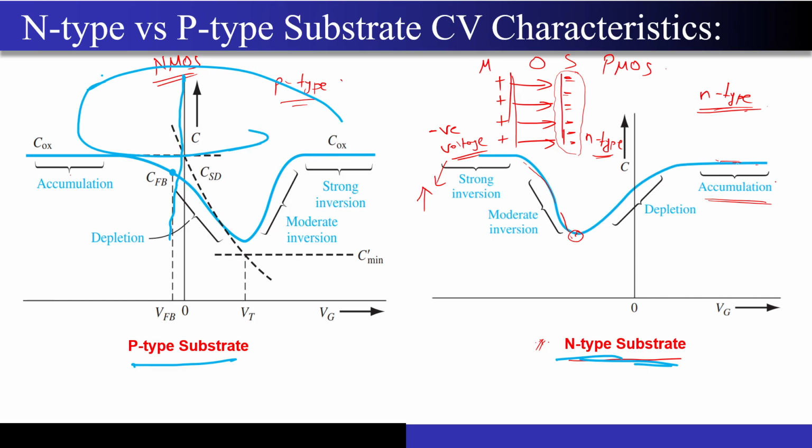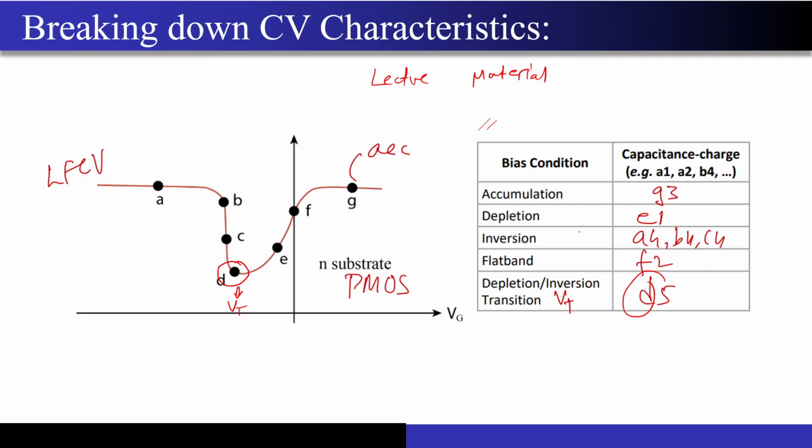Correct? Now why did this happen? Because my substrate is n-type over here. To push away the electrons from the interface, I have to apply a negative voltage at the gate. And when I apply negative voltage at the gate, my threshold voltage will also be negative. Correct? I hope this explains why this curve got flipped around the y-axis. This explanation is very much clear.